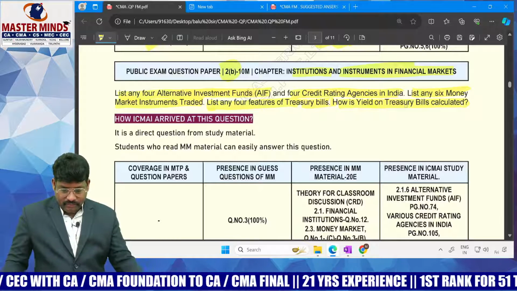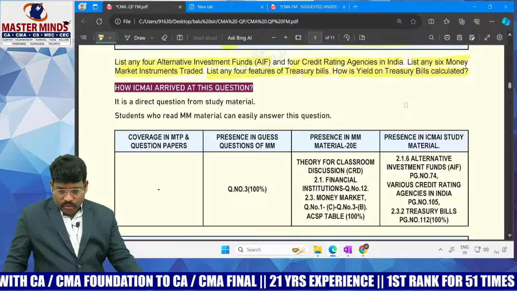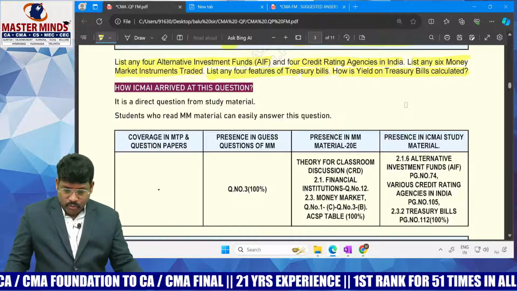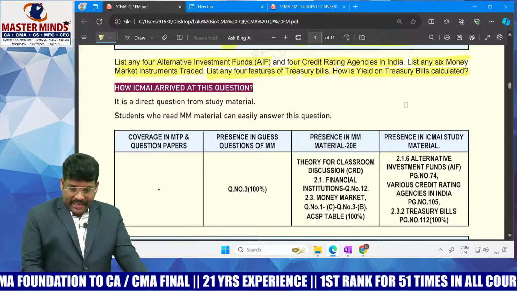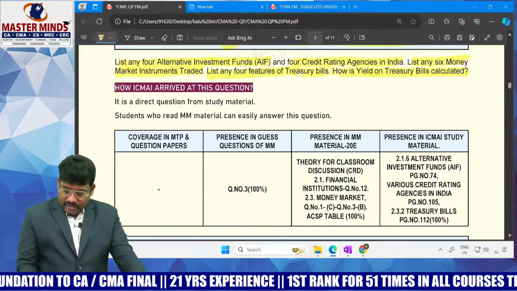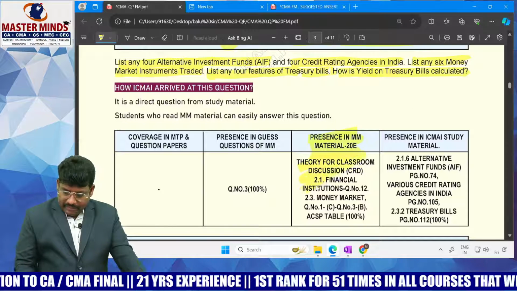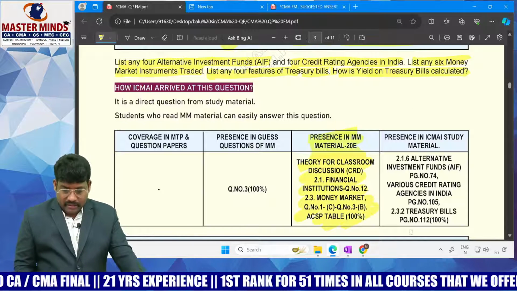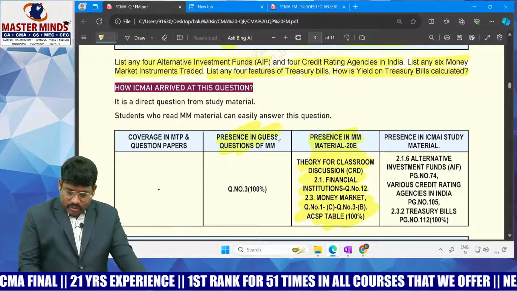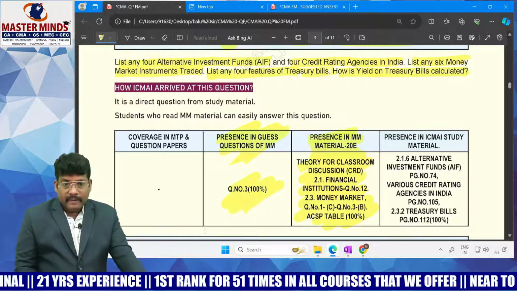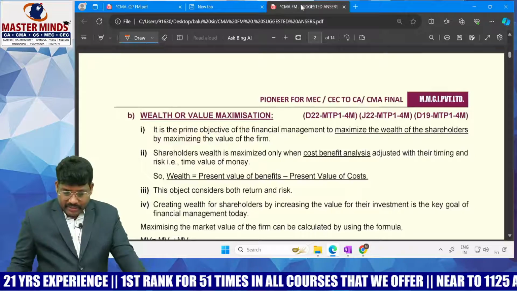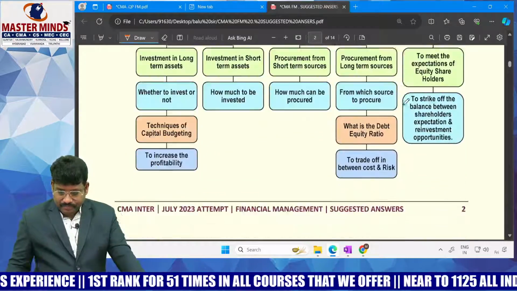It is a direct question from the study material. Students who read the material can comfortably answer. Why? Because this question is available in our mastermind material in money market, and even when we gave a guess question paper it was covered. Okay, let us come to the answer part. We will see.